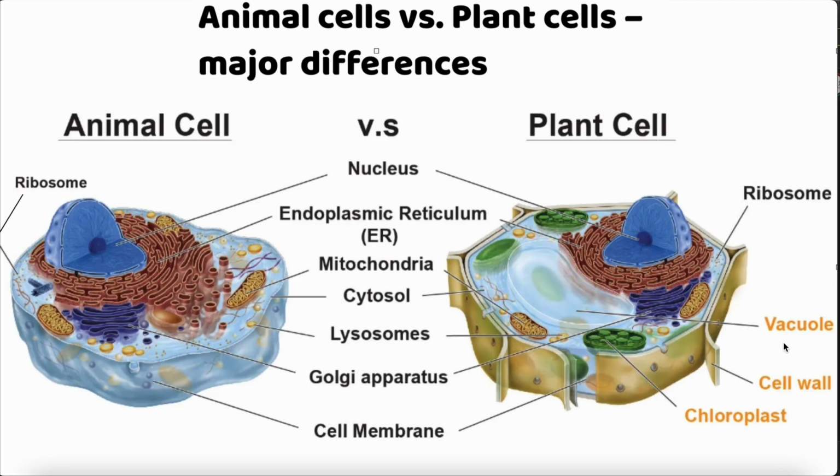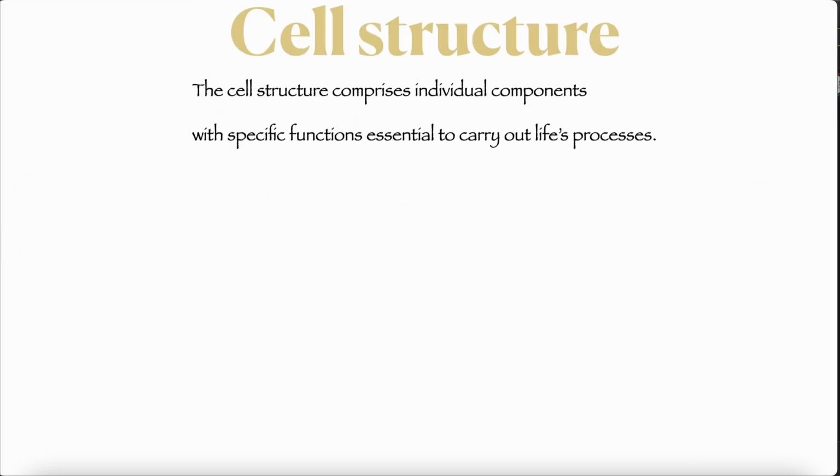What are those again? A big vacuole, a cell wall. Please do not confuse this with the cell membrane. That's different. It's a thin covering that covers the entire cell, which is present both in animal cells as well as in plant cells. If you can see in here, the cell wall is just present in plant cells, not in animal cells. So what are the three things that are present only in plant cells? Vacuole, cell wall, and chloroplast. If you have understood that, let's move on to the next slide.